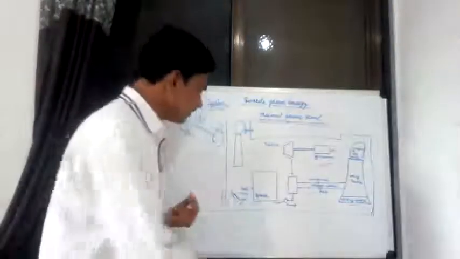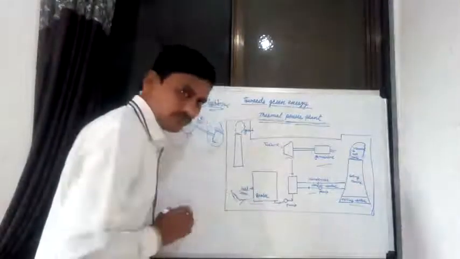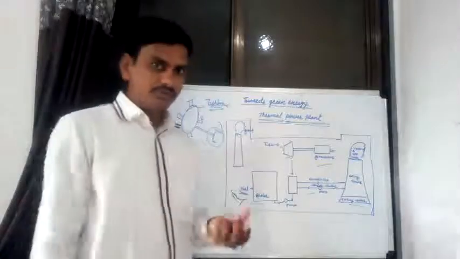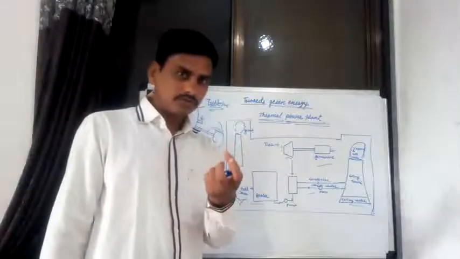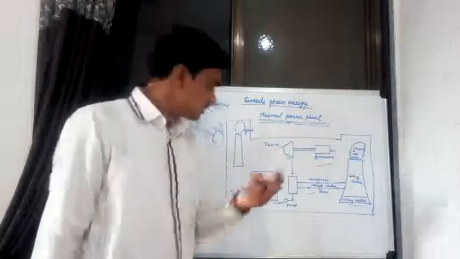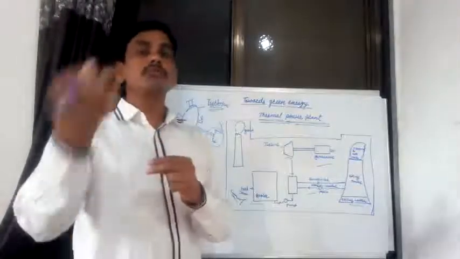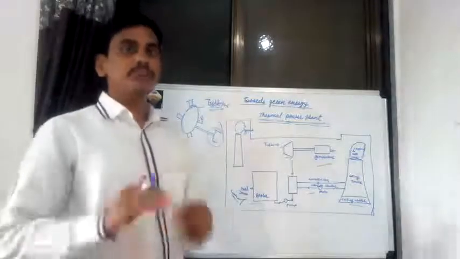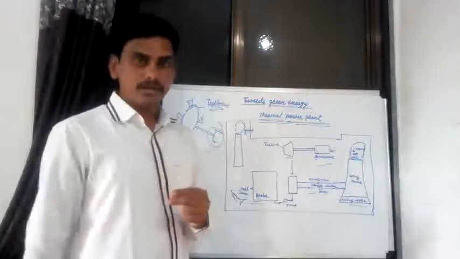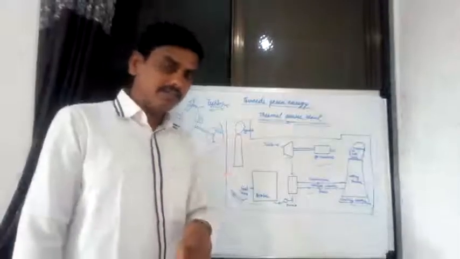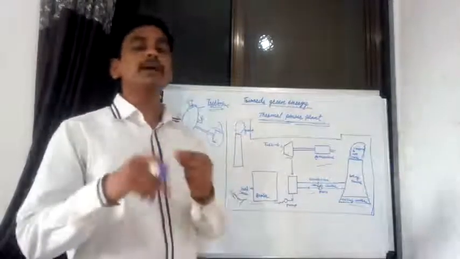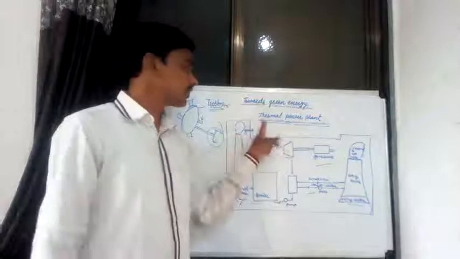Firstly, if you take coal, this is one of the fuels, in a boiler, and burn that coal in the boiler, the chemical energy present in that coal is converted into thermal energy.